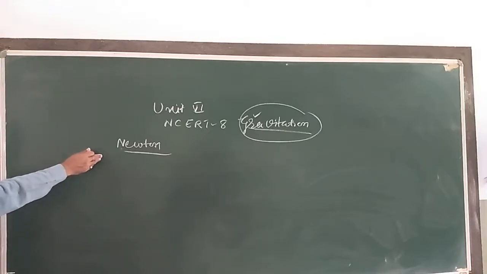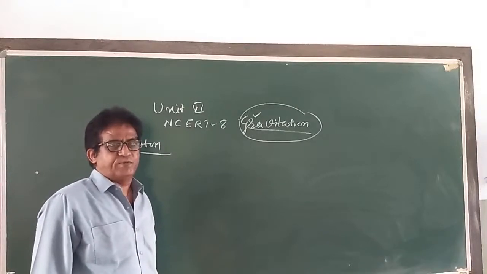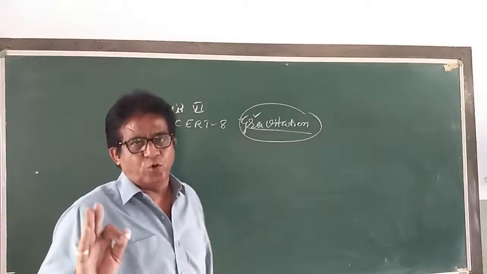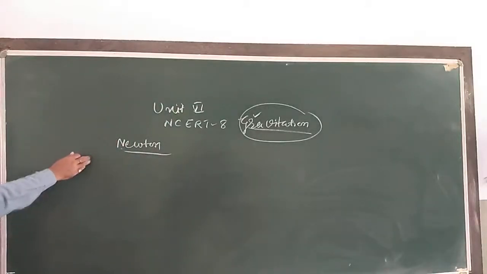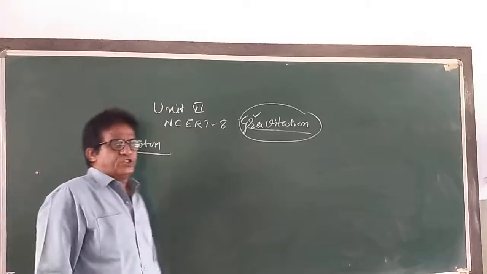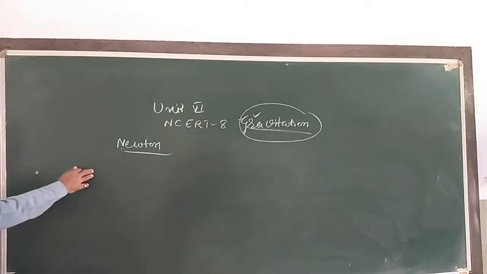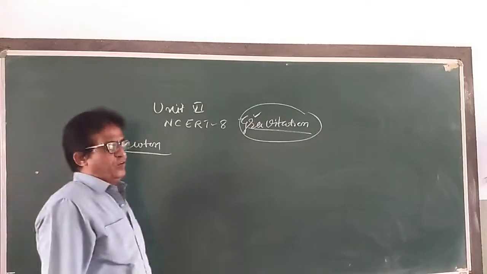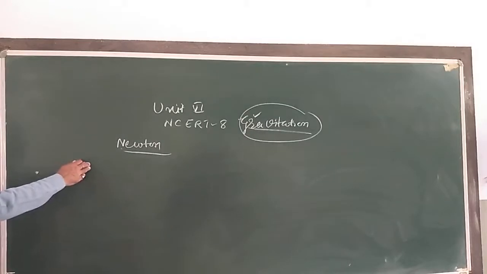As we know, the gravitational force is the weakest force, as we had seen in the first chapter, among the four fundamental forces of nature. But it is the most important force because it played an important role in initiating the birth of stars.